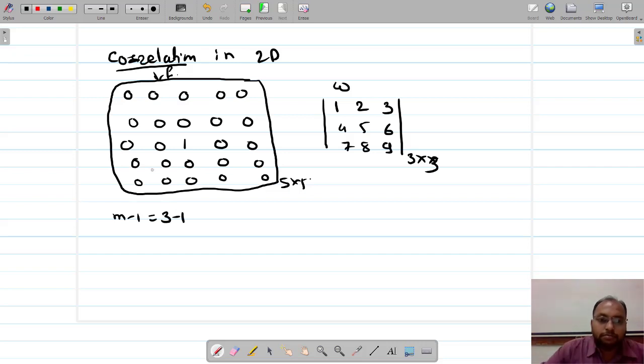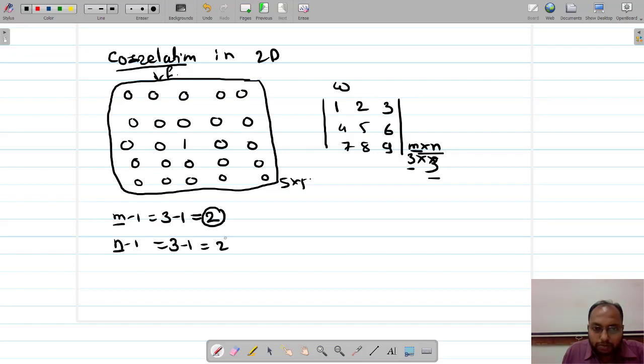So how many rows do we need to zero pad? Two rows, and n minus 1 columns, so again 3 minus 1. Remember that here m and n are the numbers of rows and columns of your filter mask. So those many rows and those many columns we need to zero pad in your image.